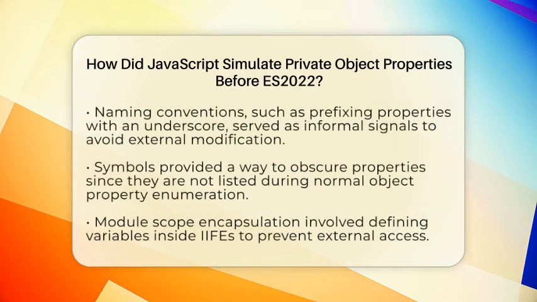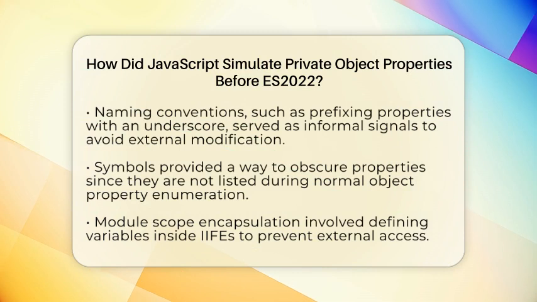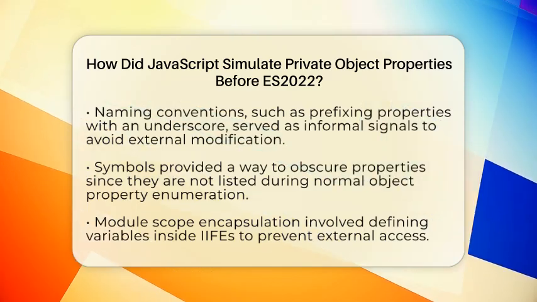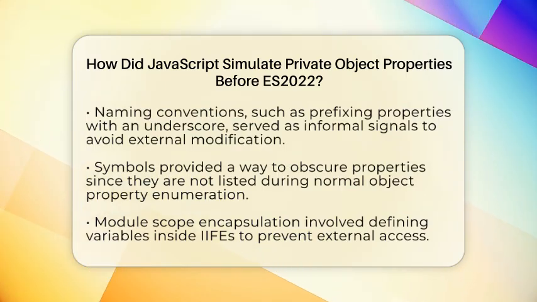Another common approach was using WeakMaps. These are special objects that can hold key-value pairs where the keys are objects. Developers would create a WeakMap outside the object and store private data with the object as the key. Since the WeakMap isn't accessible from outside the module, the data stays hidden. When you want to access or change the private data, you use the methods that have access to the WeakMap. It's like having a secret locker that only certain functions can open.